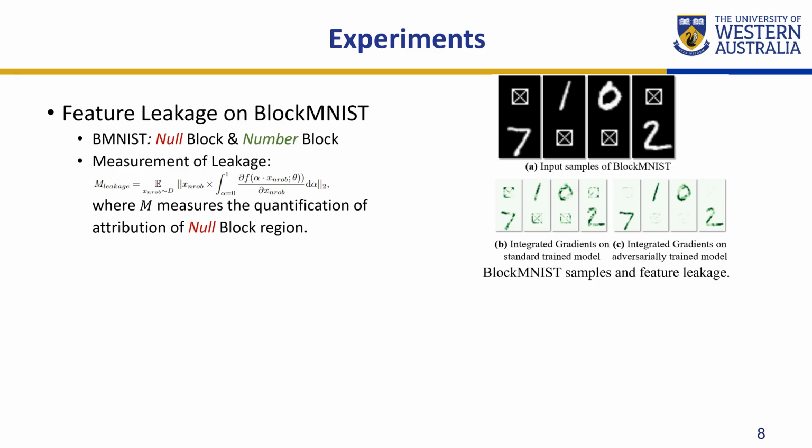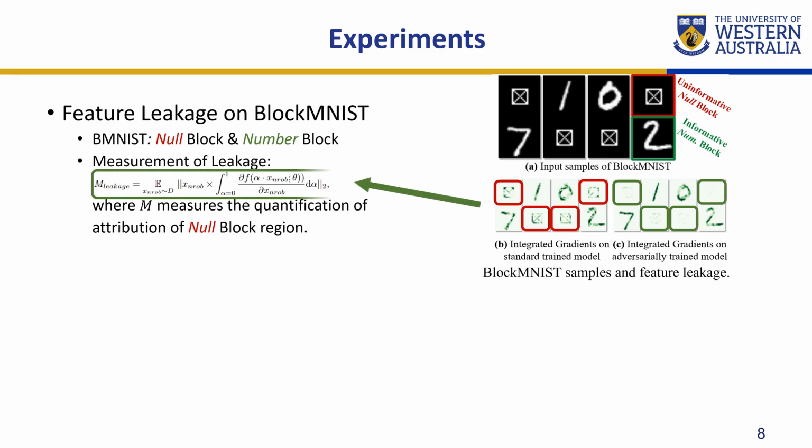In our experiments, we first evaluate our regularization on the Block MNIST dataset. A sample of Block MNIST consists of uninformative non-block features and informative number features. The non-block features are randomly placed at the top or the bottom of the image. The standard trained model is found to incorrectly rely on non-robust non-block features, evidenced by the attribution map, and this phenomenon is termed feature leakage.